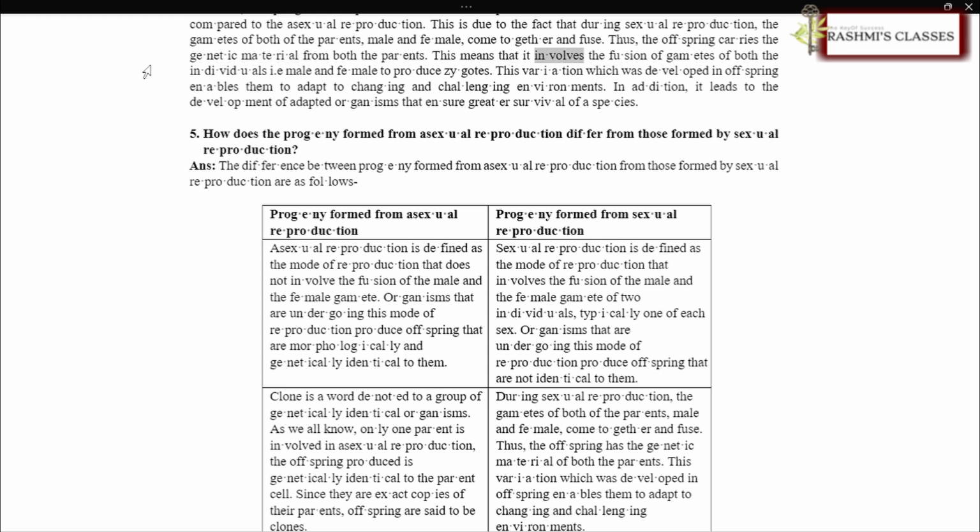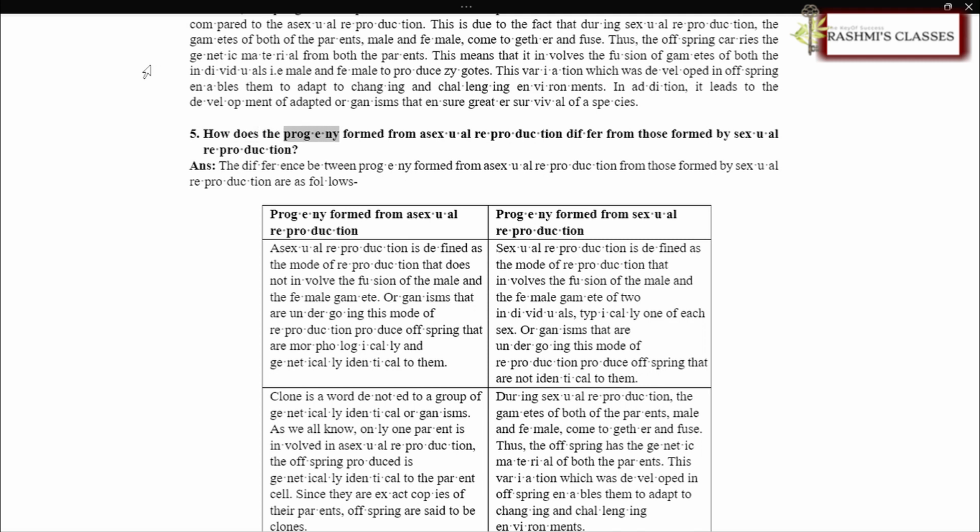This means that it involves the fusion of gametes of both the individuals, i.e. male and female, to produce zygotes. This variation, which is developed in offspring, enables them to adapt to changing and challenging environments. In addition, it leads to the development of adapted organisms that ensure greater survival of a species.